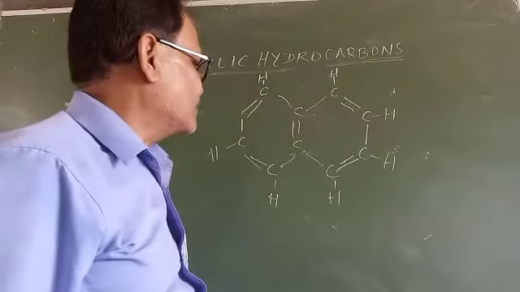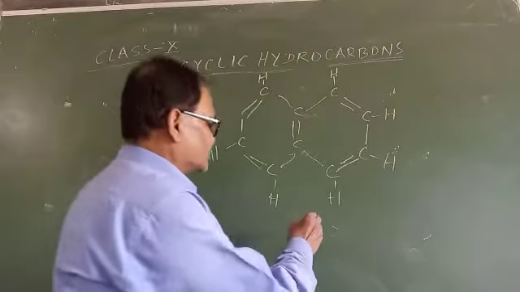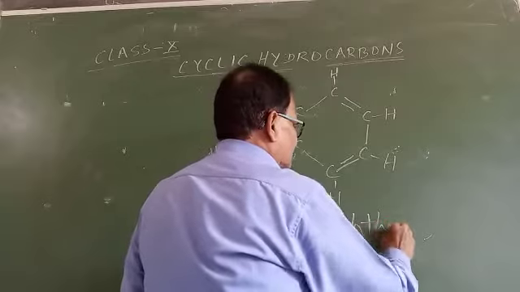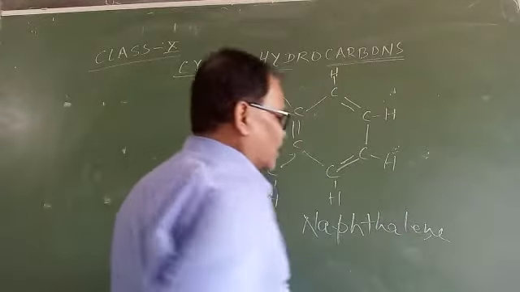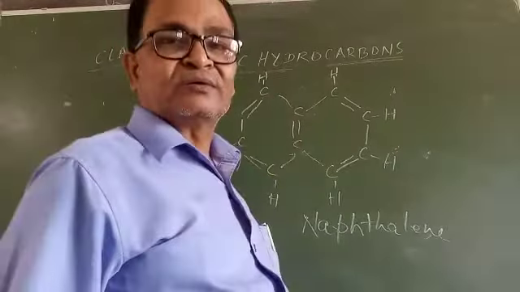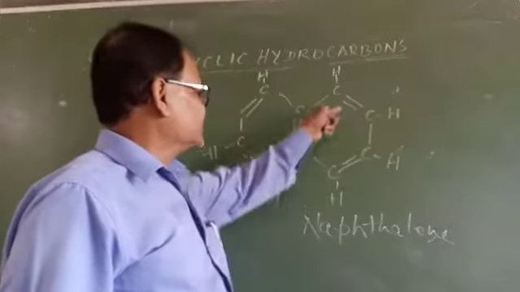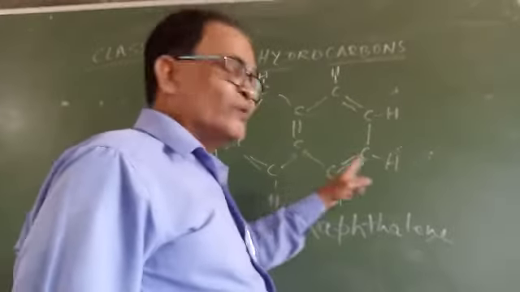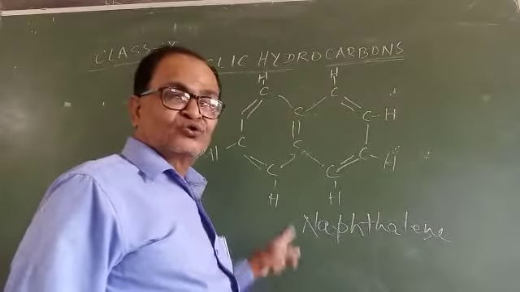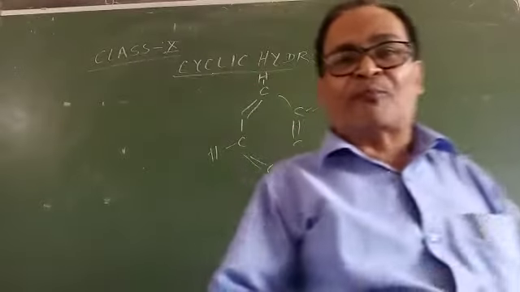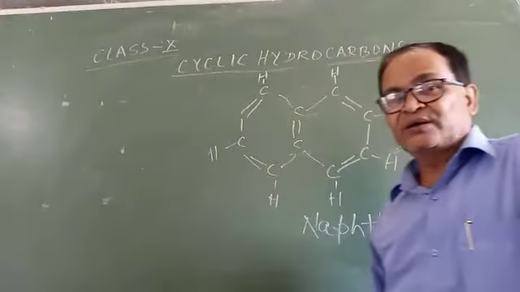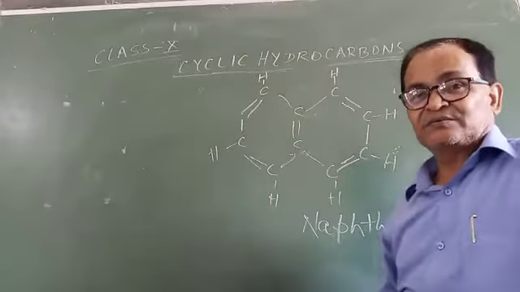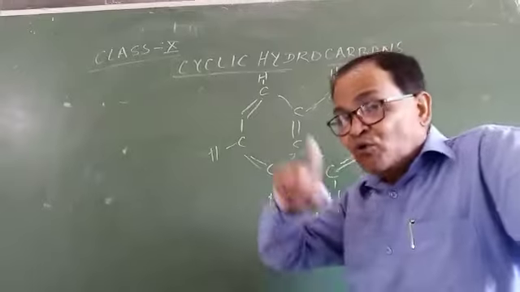In 9th class, you have read about naphthalene balls undergoing sublimation. This is the structure of naphthalene and it is an unsaturated hydrocarbon. So hydrocarbons may be open chain, for example ethane, methane, propane, ethene, butane, pentane, hexene, and closed chain,